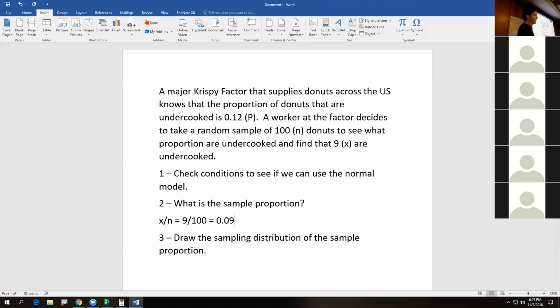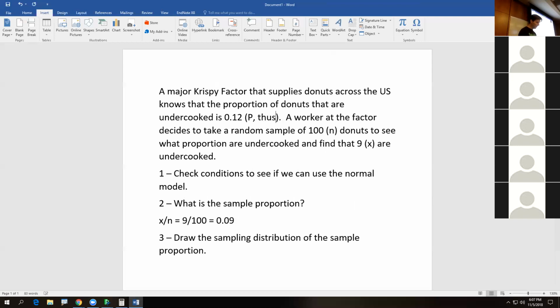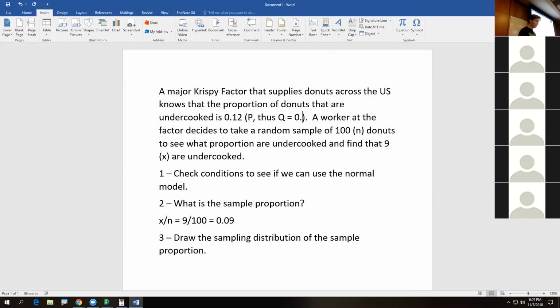So it is 0.09. Now here's where we have to be careful. Don't make a mistake like Brian. We could also put in here, thus q equals 0.88. So we know p and q, technically they're lowercase. p is the true proportion, excuse me, I was just doing sample proportion. p is the true proportion. q is the complement of the true proportion. p and q add up to 1.